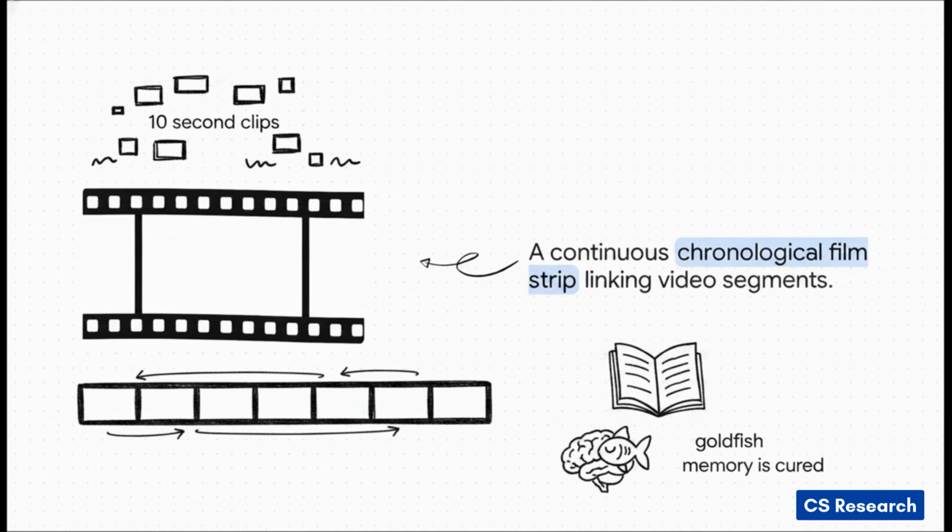And this brilliantly illustrates the result. It's a total transformation. We no longer have a messy pile of disconnected 10-second clips. We have a continuous, chronological film strip. It's a structured script that includes a summary, the main entity list, and sequential segments where the audio and visual descriptions are perfectly synchronized on the exact same timeline. Boom. The goldfish memory is cured.